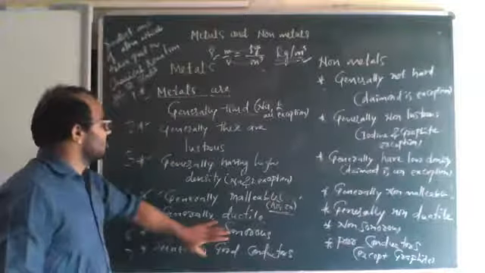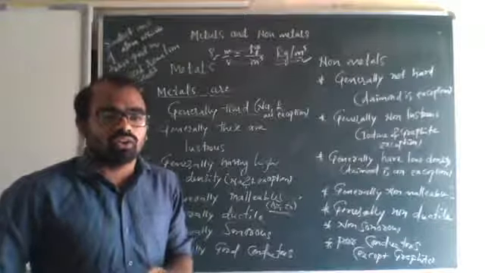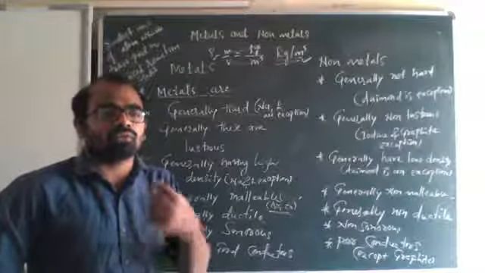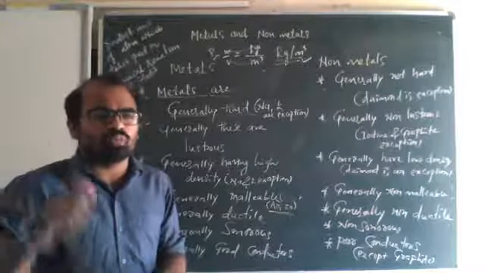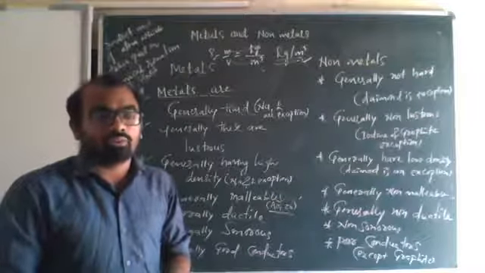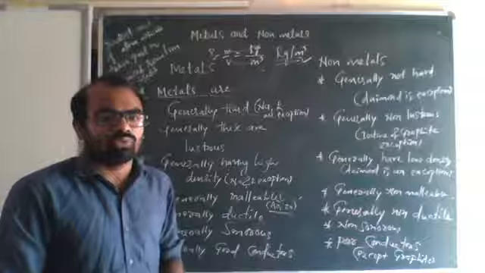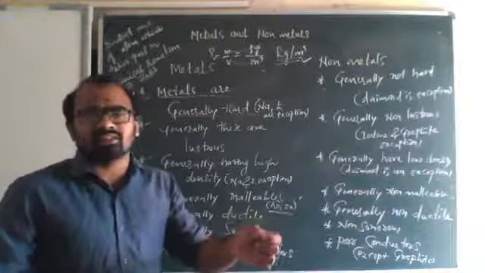Next one, generally sonorous. Sonorous means the property of metals by which they produce ringing-like sounds. Even if you beat any metal, you feel sonorous kind of sounds. But when it comes to non-metals, you will not feel such a thing.